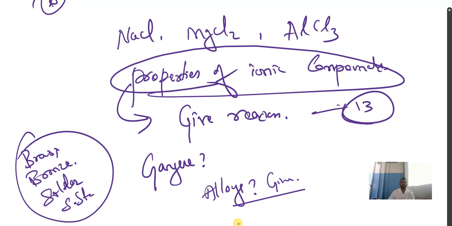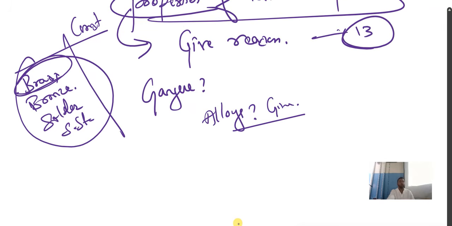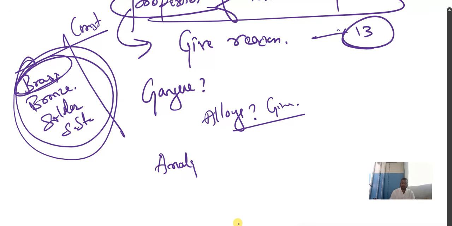Understood? These all are what? Alloys. And you should remember their constituents. Constituents means how you can prepare brass. So what materials are required to prepare brass? And their uses. And also what is amalgam?